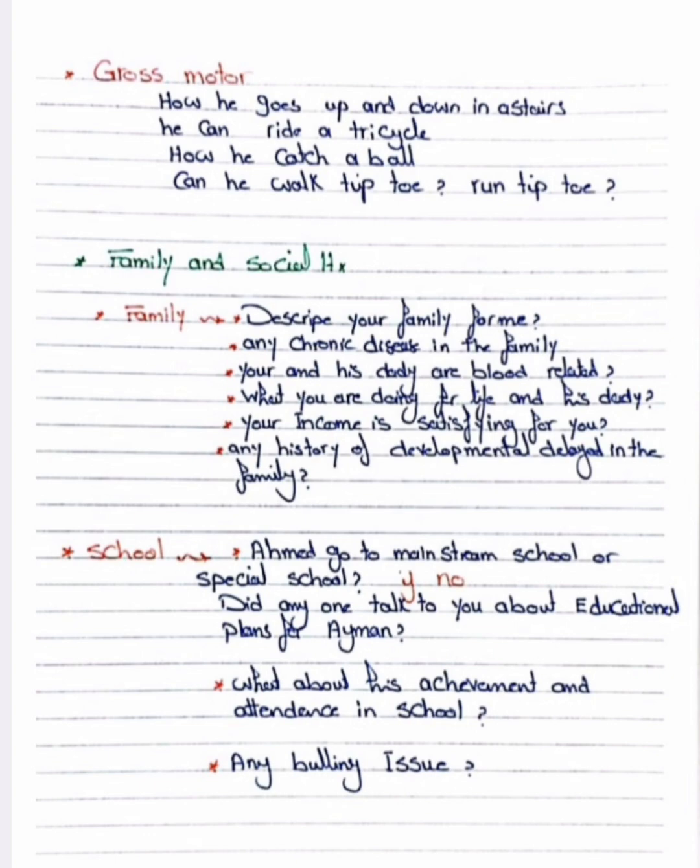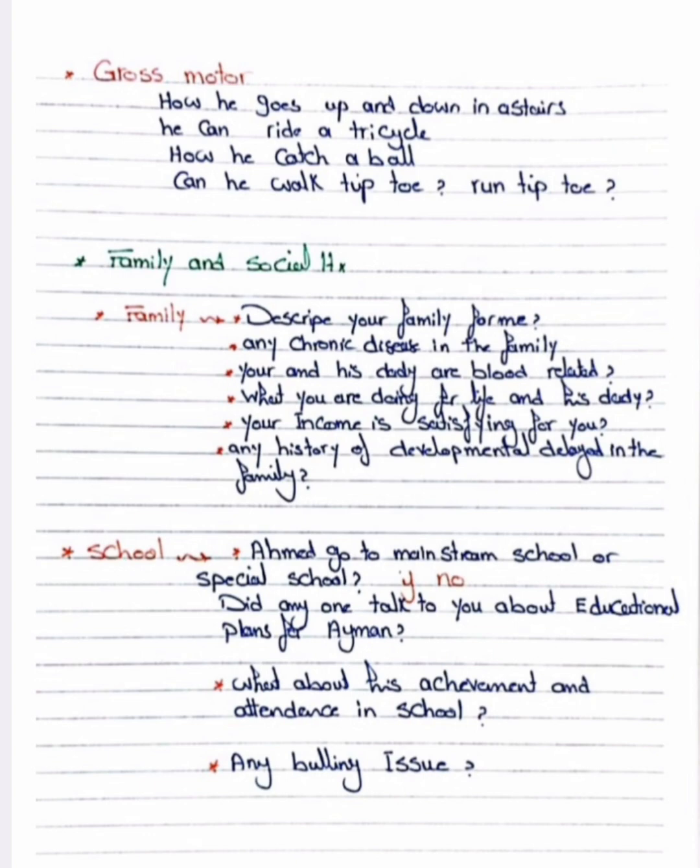Now family and social history we will ask. Family, we ask like, describe your family for me. Any chronic disease in the family, you and his daddy are blood related or not. What you are doing for a living and his daddy. Is your income satisfying for you. Any history of developmental delay in the family. So these are the family history we ask.